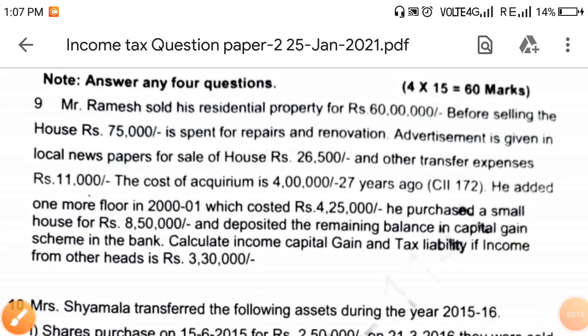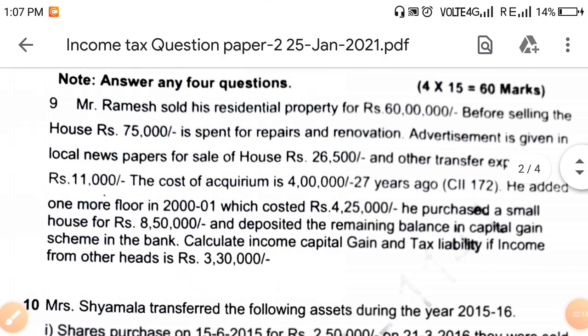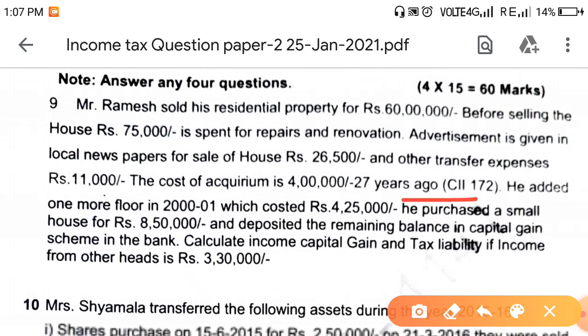Let us focus on the main point in this question. Instead of 7 years they gave 27 years, so leave that. CII for transfer year is 172.